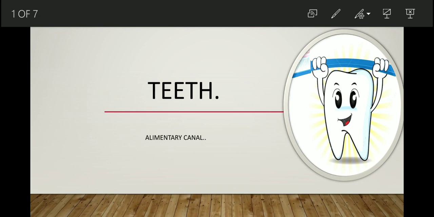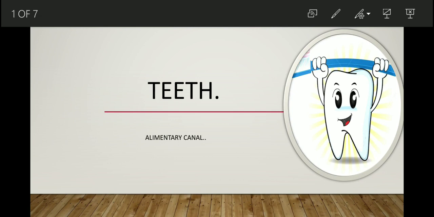So first we take the teeth. You know that teeth help the beautification of your face. Without teeth you don't look very good. Teeth help in mastication, which means breaking down the complex food into simple parts by chewing.